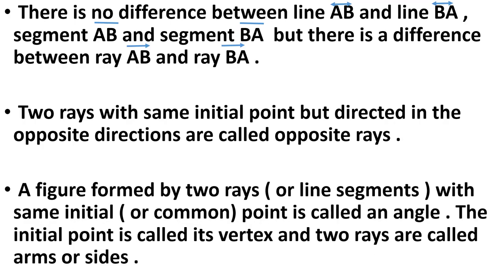Next, a figure formed by two rays or two line segments with the same initial point is called an angle. What is an angle? A figure formed by two rays with the same initial point. We have two rays or two line segments, and the initial point of those two rays or two line segments is the same. This is called an angle. The initial point is called its vertex. That is called the vertex of the angle. And the two rays are called the arms or sides of the angle.